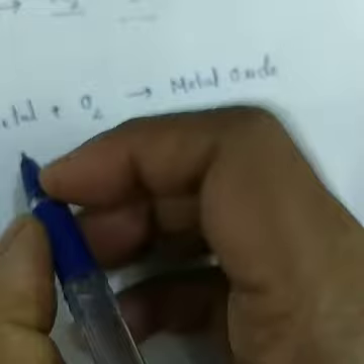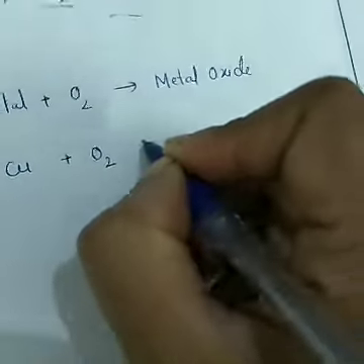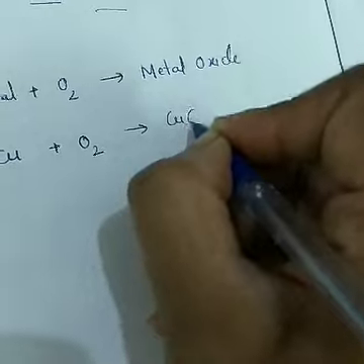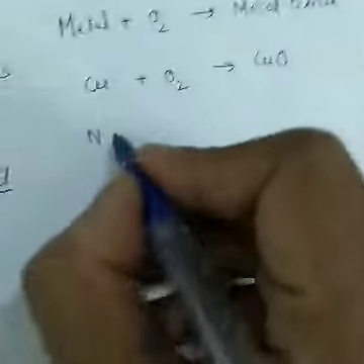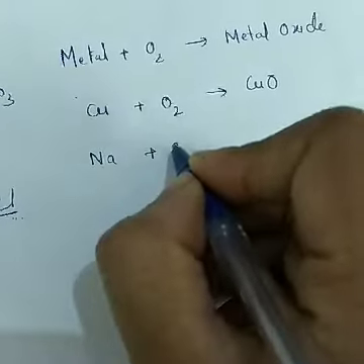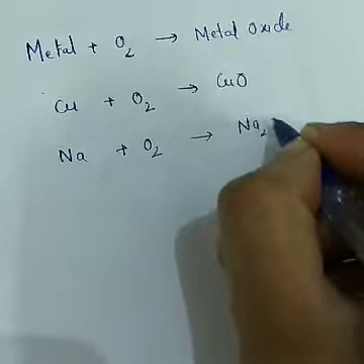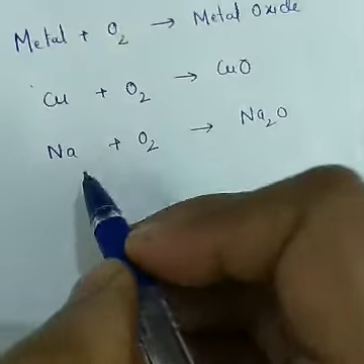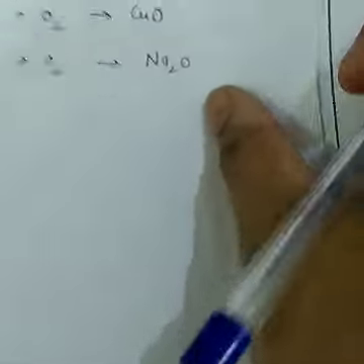If we take copper, when it is made to react with the oxygen, it forms copper oxide. Similarly, if you take sodium, it reacts with the oxygen to form sodium oxide. Balance each and every reaction. If we take aluminium,